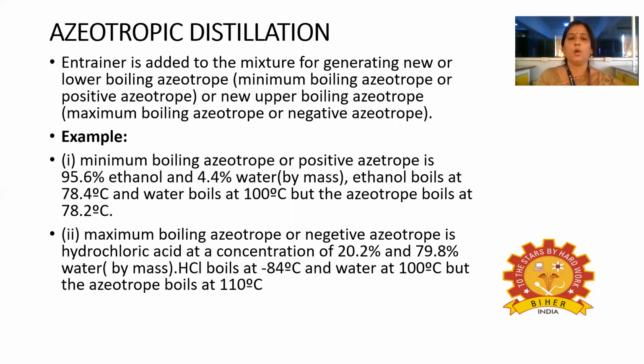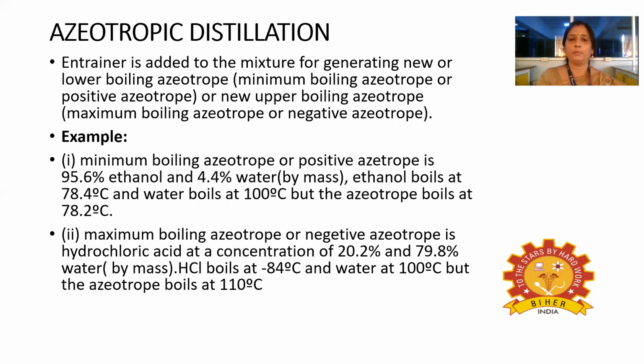There are two types: minimum boiling azeotrope, which can be called a positive azeotrope, and maximum boiling azeotrope, which is called a negative azeotrope. So two types of azeotrope can be formed by the addition of this entrainer.